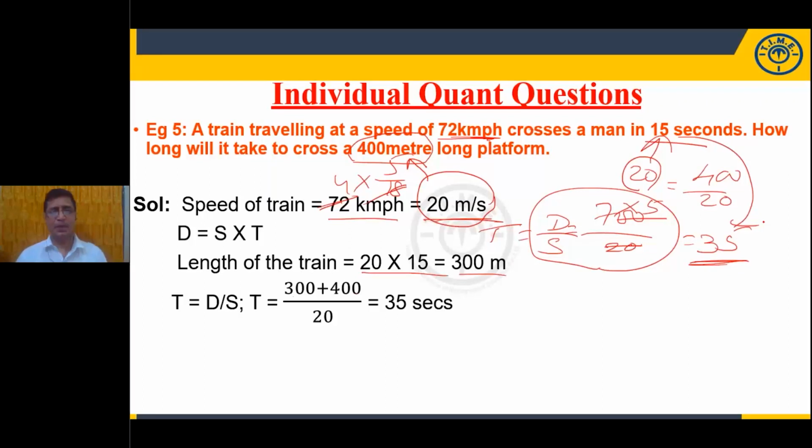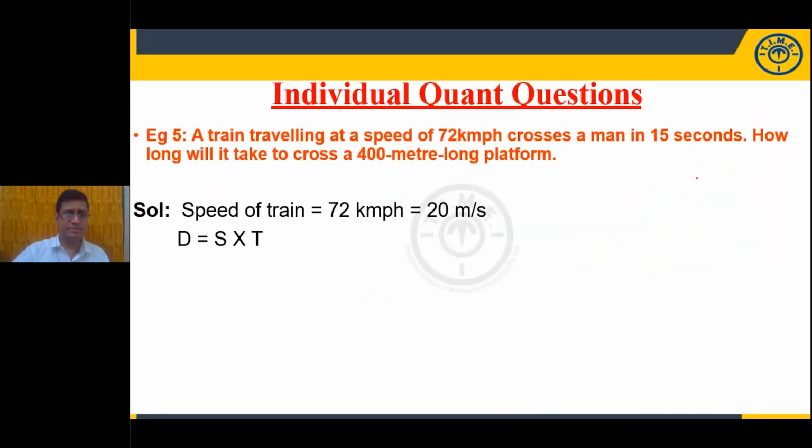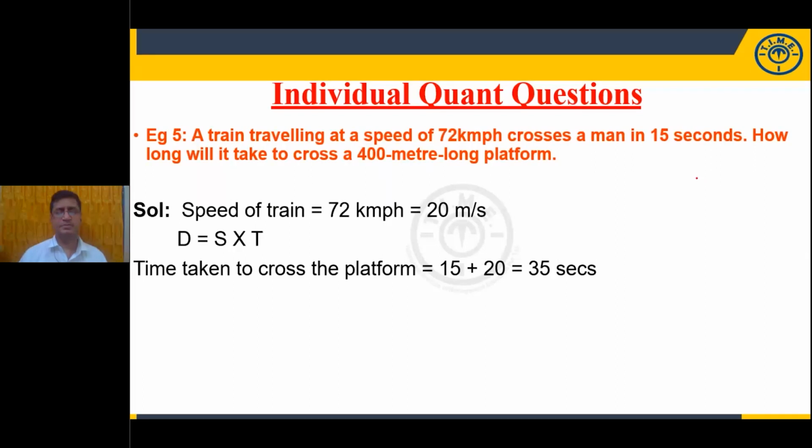Am I clear? 400 meter long platform with a speed of 20 meter per second, it will take 20 seconds. To cross a man means it is clearing its own length. Its own length is clearing in 15 seconds. Clearing the platform in 20 seconds. 20 plus 15 is equal to 35. No pen, no paper. Now look at the solution here. Total time taken is equal to 35 seconds. That's all. Am I clear?